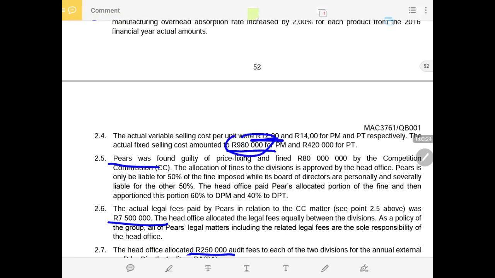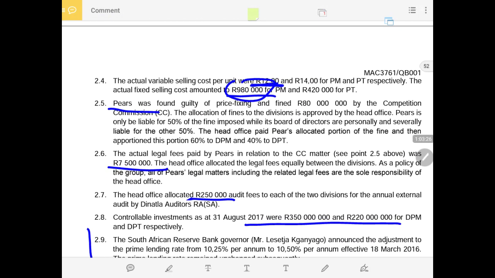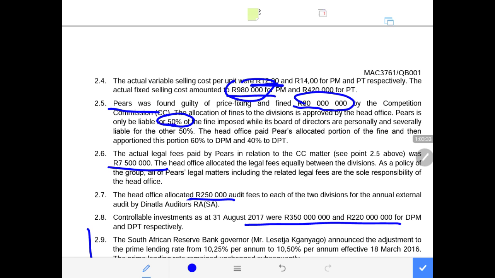We had the 80 million, of which only 50% was the company liable. 60% of that 50%, meaning 60% of 40 million, was allocated to this division, and 40% to the other division. 75 million was the legal fees that was allocated equally, and 250,000 for each of the two divisions. So that is where all these costs are coming from.